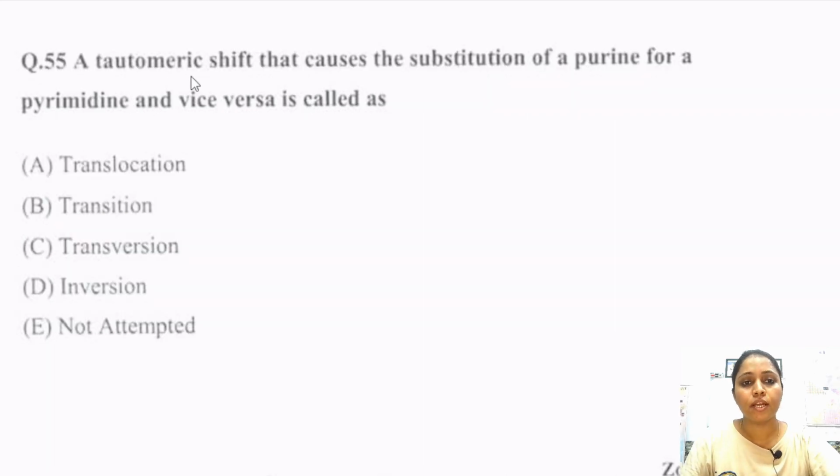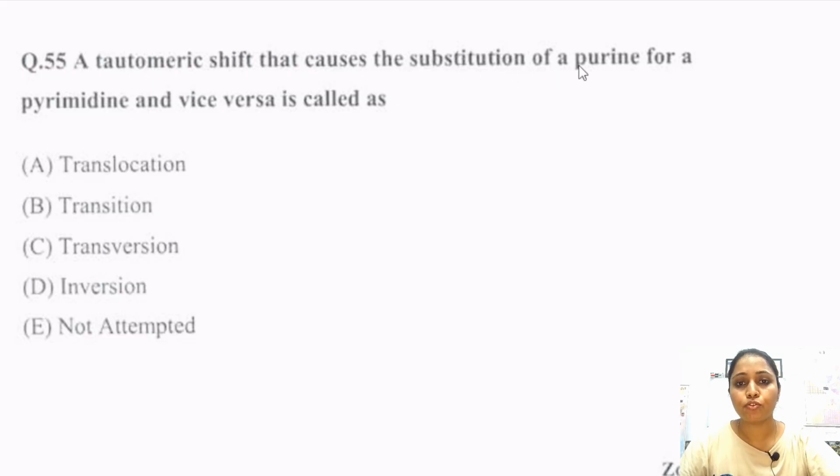In this question, a tautomeric shift that causes the substitution of a purine for a pyrimidine and vice versa is called as. So there are different types of mutation.